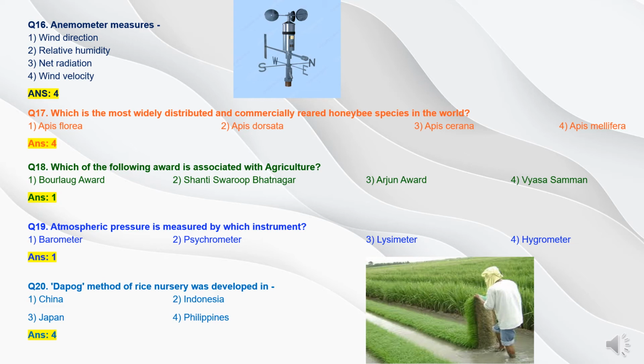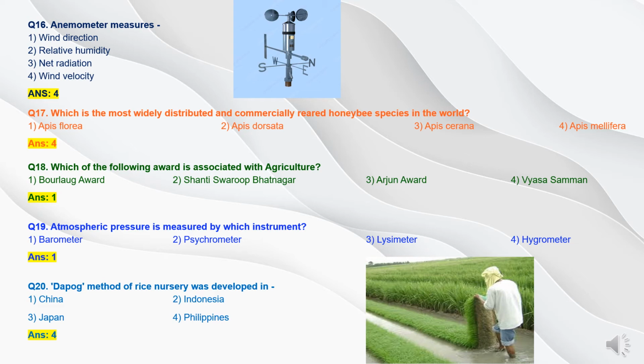Now question 17. Which is the most widely distributed and commercially reared honeybee species in the world? Option 1 Apis florea, option 2 Apis dorsata, option 3 Apis cerana, and option 4 Apis mellifera. Here the answer will be option 4 Apis mellifera.